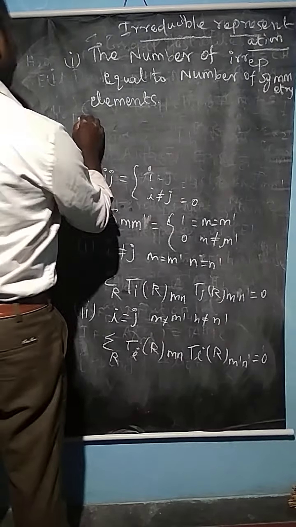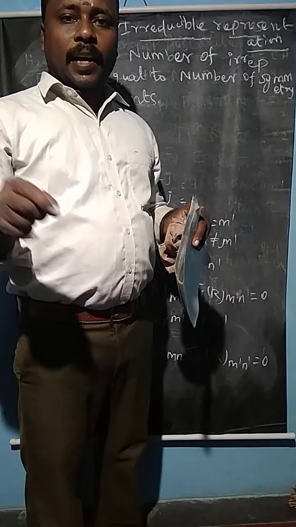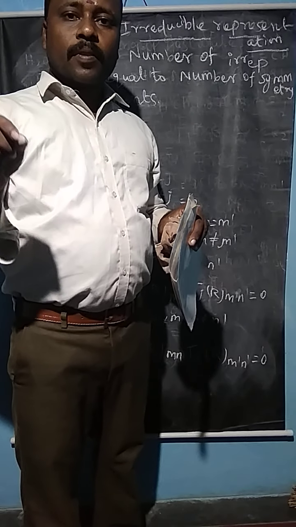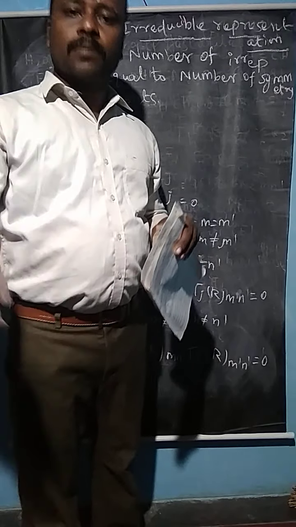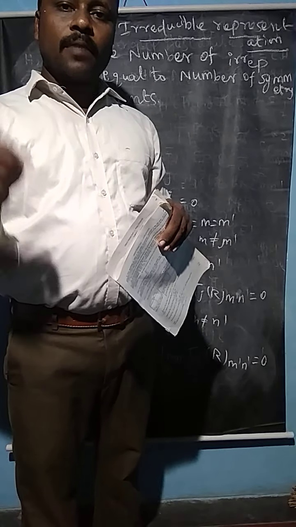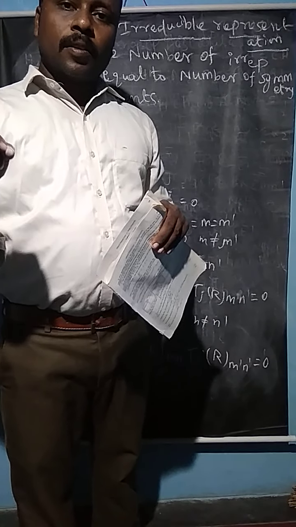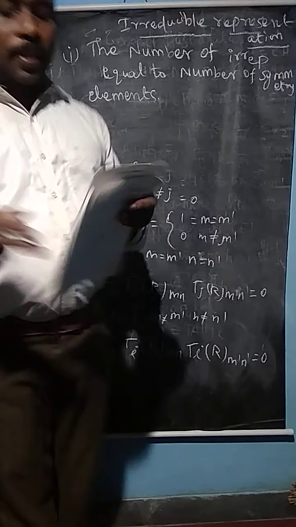In the second case, the sum of the square of the character of the identity operation is equal to the order of the group. So the sum of the square of the dimensions is equal to the order of the group. There are two more possibilities.